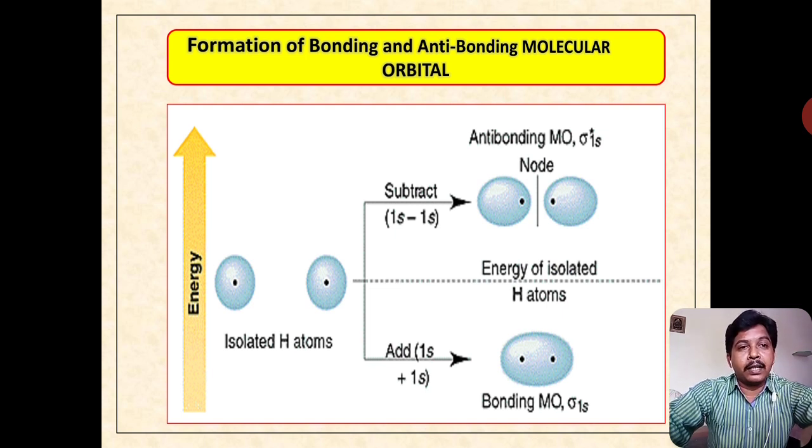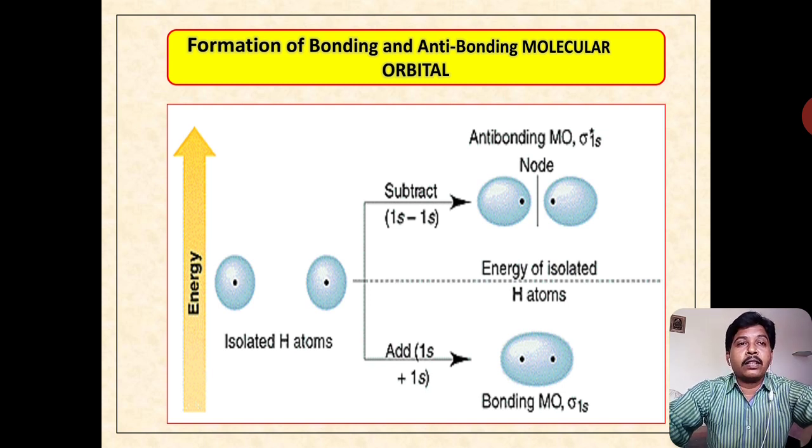The bonding molecular orbital is represented as sigma 1s, and above, the linear combination includes subtraction, 1s minus 1s, so that forms the anti-bonding molecular orbital. Anti-bonding molecular orbitals are represented with a star mark, sigma star 1s. Here the bonding molecular orbitals occupy lower energy and anti-bonding molecular orbitals occupy higher energy.